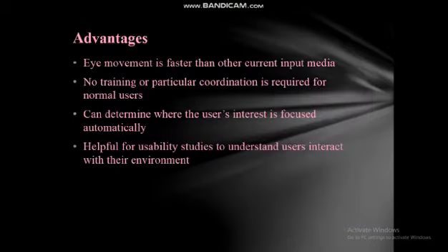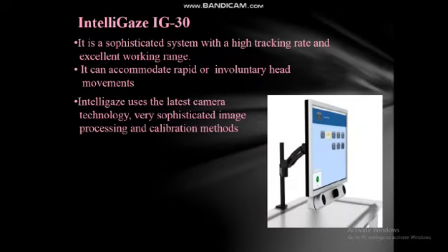Coming to the advantages, the eye movement is faster than other current input media. No training of particular coordination is required for normal users. It can determine where the user's interest is focused automatically, and it is helpful for usability studies to understand how users interact with their environment. And some of the disadvantages of this eye gaze system are the equipment is expensive. Some users cannot work with the equipment. Calibrating the equipment takes time, for example, if they wear contact lenses or have long eyelashes.